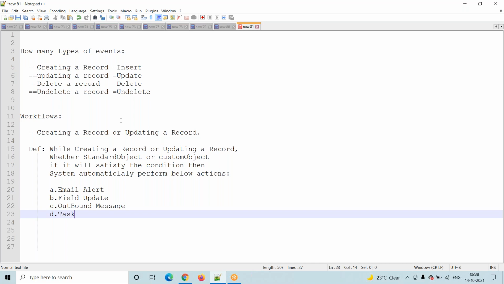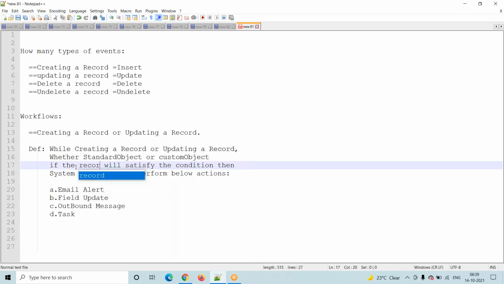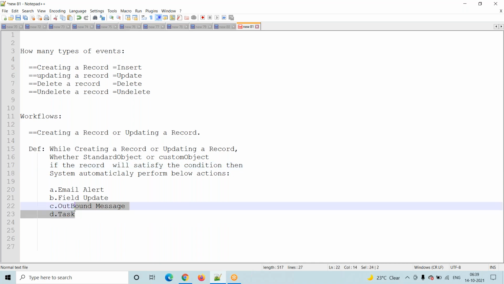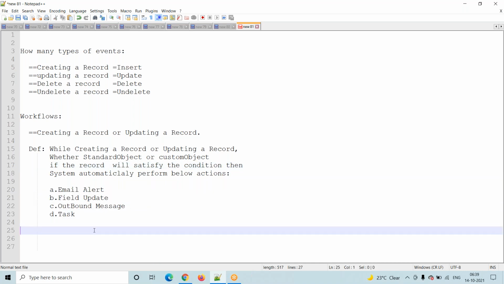While creating or updating a record, whether it is a standard object or custom object, if the record satisfies the condition based on my requirement, then we are expecting the system to perform any of the actions: email alert, field update, outbound message, task.